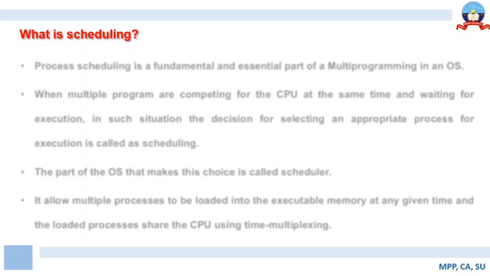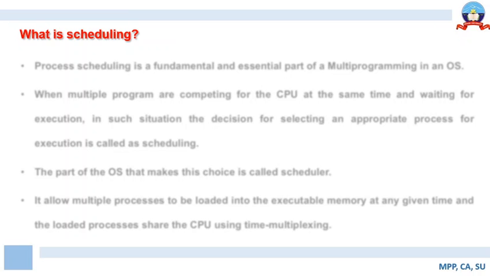Or it can be based on a certain quantum value on a round-robin basis. So everyone gets a chance for execution for a certain period of time or a certain time slice. Or it can be based on a concept like shortest job first. So whosoever has the shortest execution time may be allotted the execution time first.